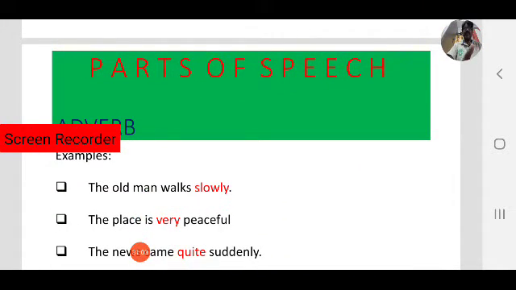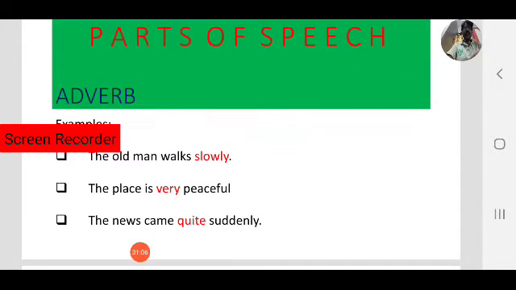Okay, so observe the examples once again. The old man walks slowly. Here, how does he walk? Slowly. The place is very peaceful. How peaceful? Very peaceful. In the first sentence, walks is a verb, so slowly is an adverb. So here, in the first example, slowly is an adverb that gives more information about the verb, that is walks. Coming to the second example, the place is very peaceful.